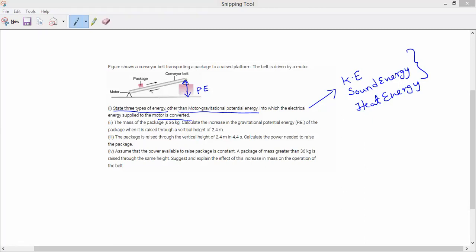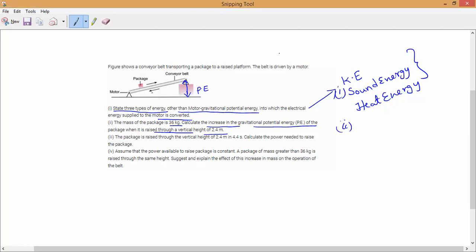The mass of the package is 36 kg. Calculate the increase in the gravitational potential energy of the package, which is raised through a vertical height of 2.4 meters. That is what they are saying. So anybody you can tell. Very simple question it is. Gravitational potential energy they are asking. So what have they given?